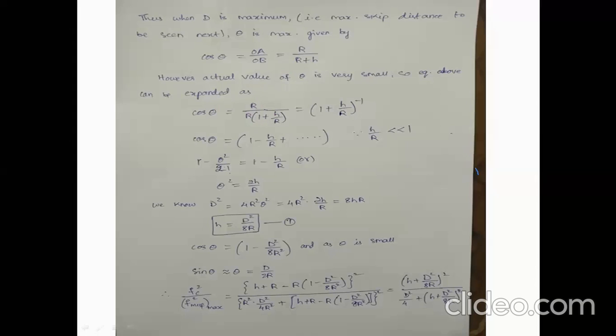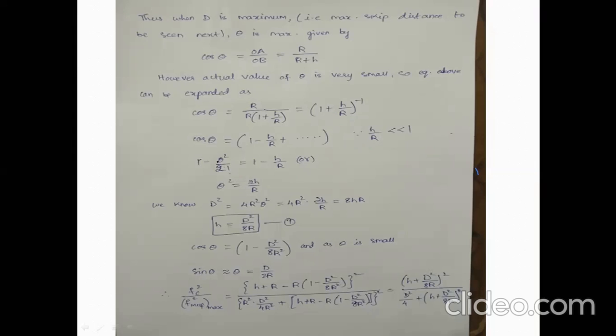If theta is very small, we can write cos theta as only two terms, 1 minus H by R, though there will be a lot of terms, plus H by R whole square minus H by R whole cube and so on, if you expand this, 1 plus H by R whole inverse. Since H by R is far less than 1. Why is it far less than 1? Because the radius of the earth is very high when you compare it to the height of the transmitted signal.